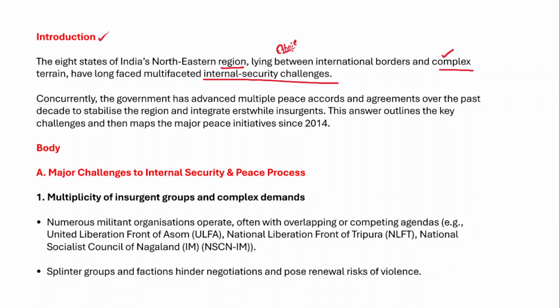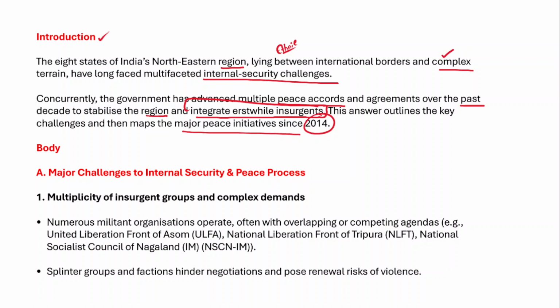However, concurrently, the government has advanced multiple peace accords and agreements over the past decade. These things will help stabilize the region and also integrate the erstwhile insurgents. So in fact, we need to write about the key challenges and then map the major peace initiatives since 2014 between the armed groups and also the government of India.